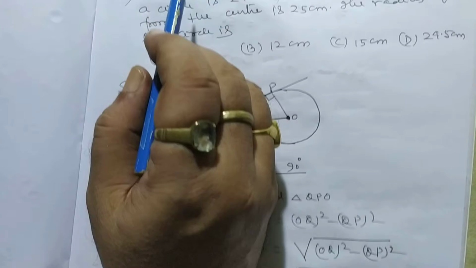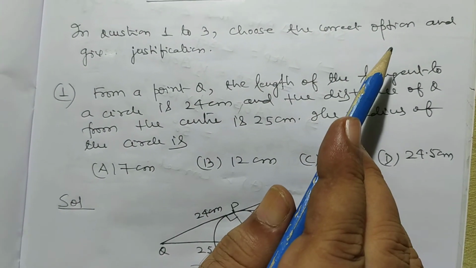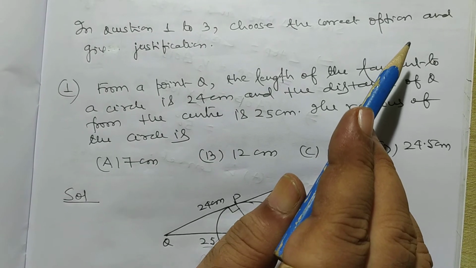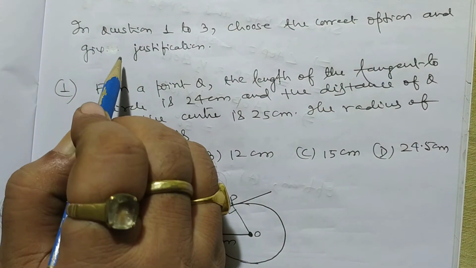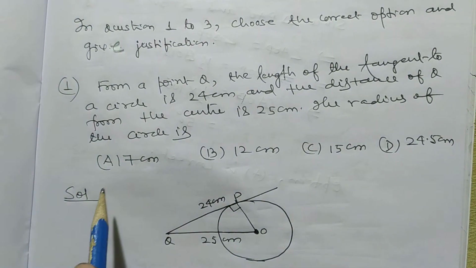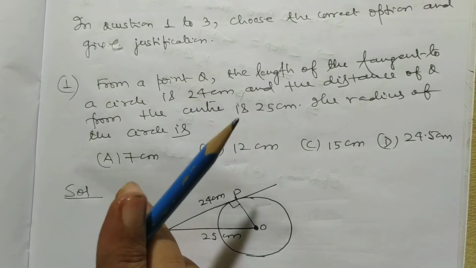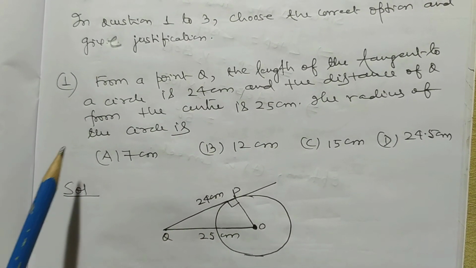Exercise 10.2. In question 1 to 3, choose the correct option and give justification.